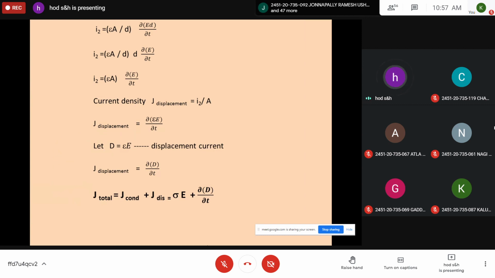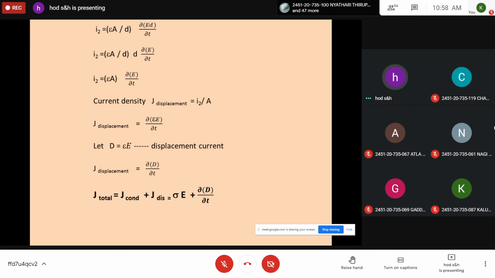Therefore, J displacement is equal to dD by dt. The total current is the sum of the conduction current and displacement current. Therefore, J total is equal to J conduction plus J displacement. Conduction current is sigma E plus displacement current is dD by dt. This represents the total current present in a given circuit, in a given material.